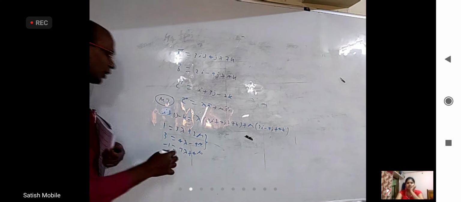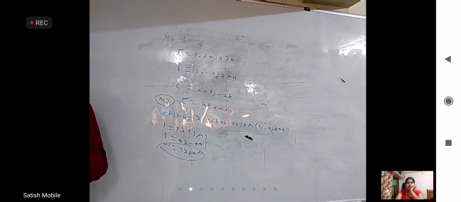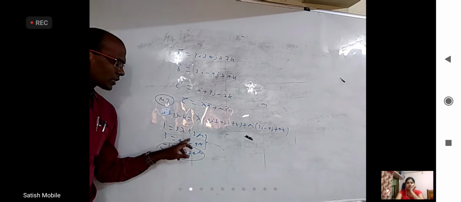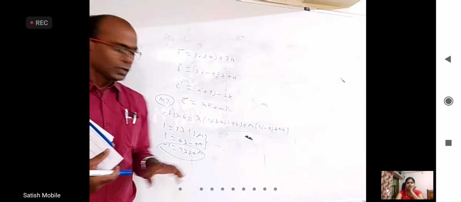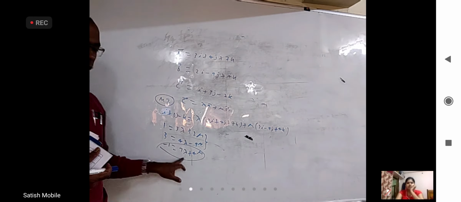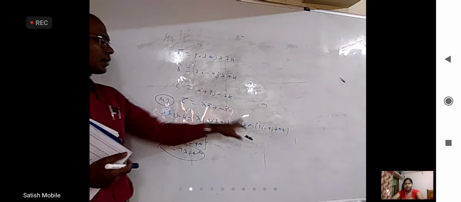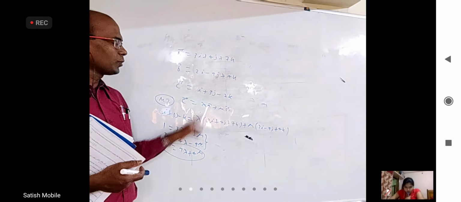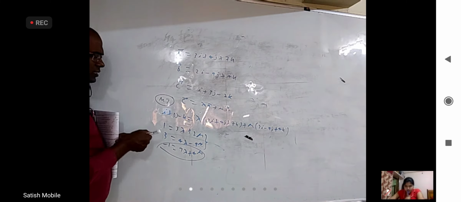And that lambda and mu, substitute in this. They may satisfy, they may not satisfy. If the lambda and mu that you got by solving these two satisfy this, then these 3 vectors are coplanar. If they are not satisfying this, it means they are not coplanar, because you are not able to find numbers lambda and mu satisfying this data. If you are able to find them, they are coplanar.